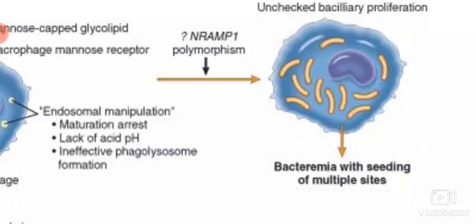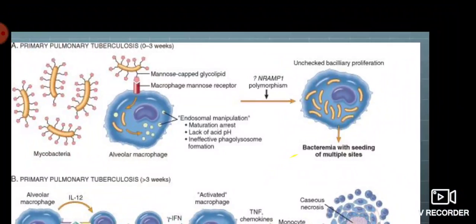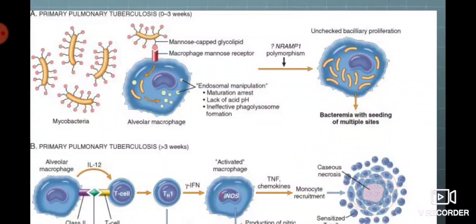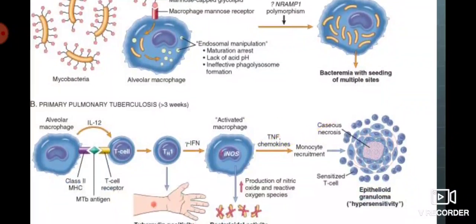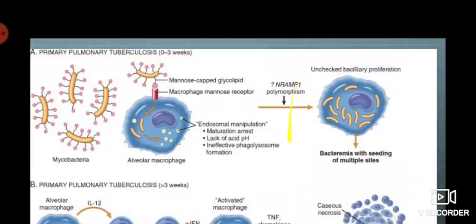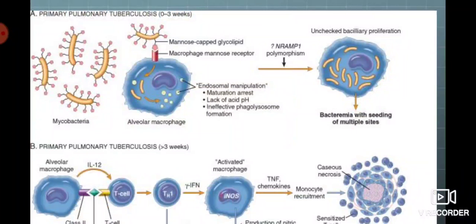These macrophages are free to move in the body. So there is a bacteremia. When a large number of bacilli are formed, the macrophage bursts out and there is a seeding of bacilli at multiple sites. So there is a bacteremia with seeding of bacilli. This whole process takes 0 to 3 weeks.